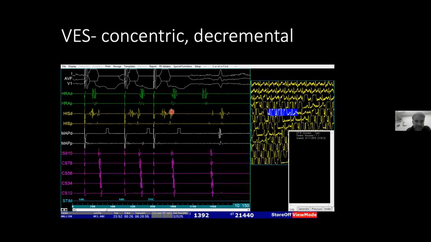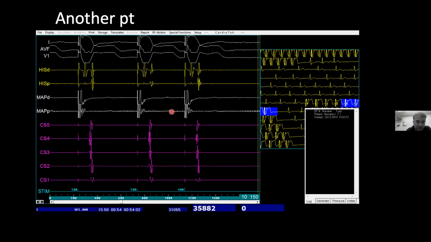In contrast, this is another patient where you have given a basal trend of 500 millisecond ventricular pacing followed by one extra stimulus. Your VA time remains identical to the basal trend. So although you have decreased the ventricular extra stimulus timing, this 400 millisecond in contrast to the 500 millisecond basal trend, your VA time remains constant. So this is called non-decremental conduction, and this will be called accessory pathway conduction.